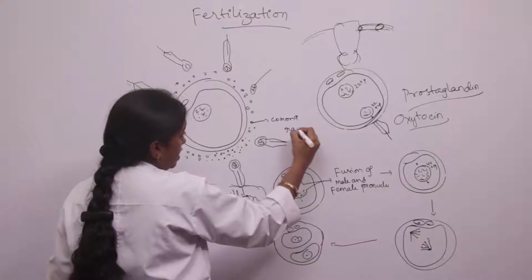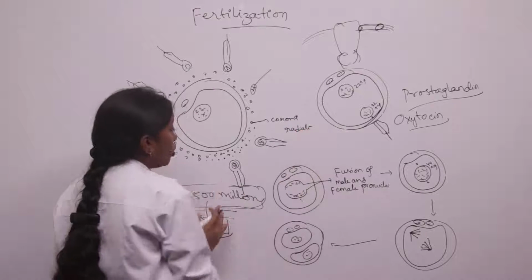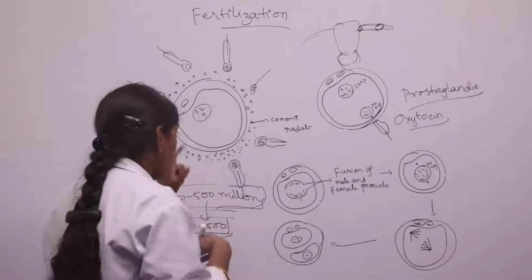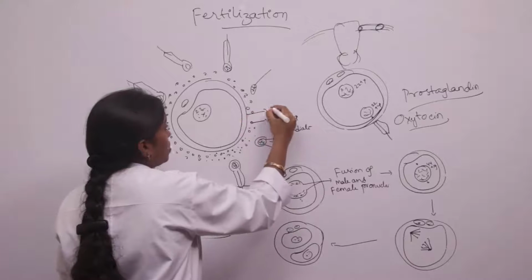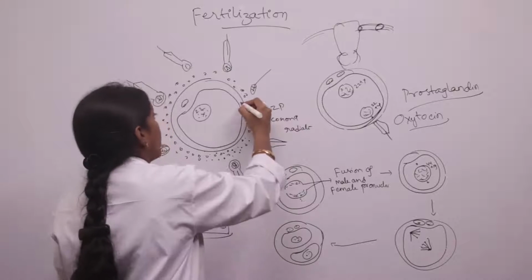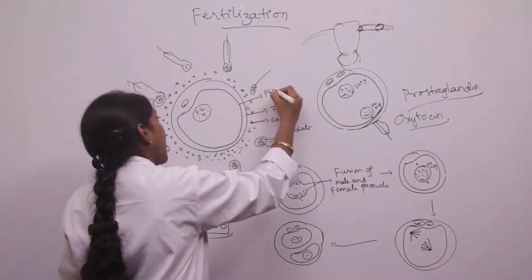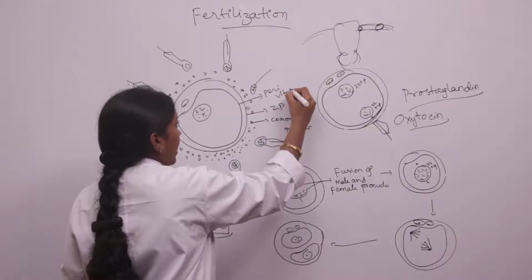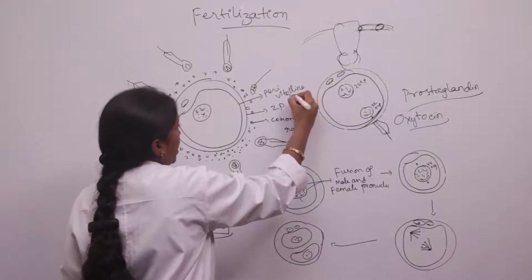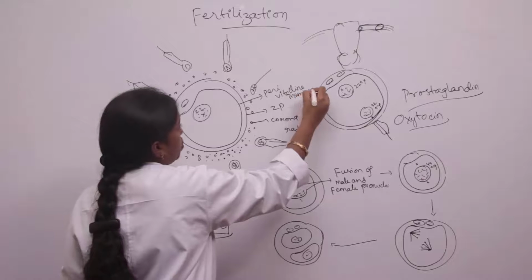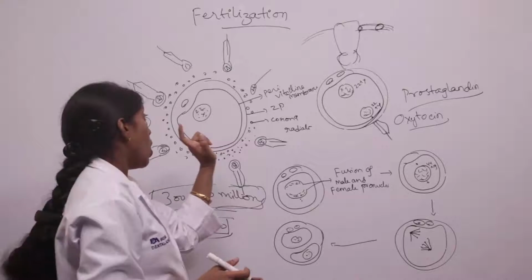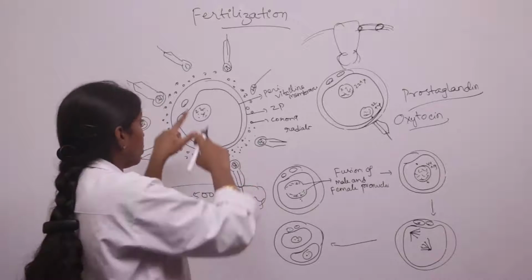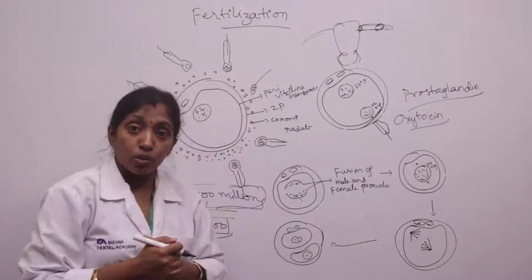Corona radiata cells. So the sperms have to pass through the corona radiata, and then they have to pass through the zona pellucida. This is the zona pellucida. And they have to pass through the perivitelline membrane. So the sperm has to pass through all these barriers, all the three protection barriers of the oocyte.